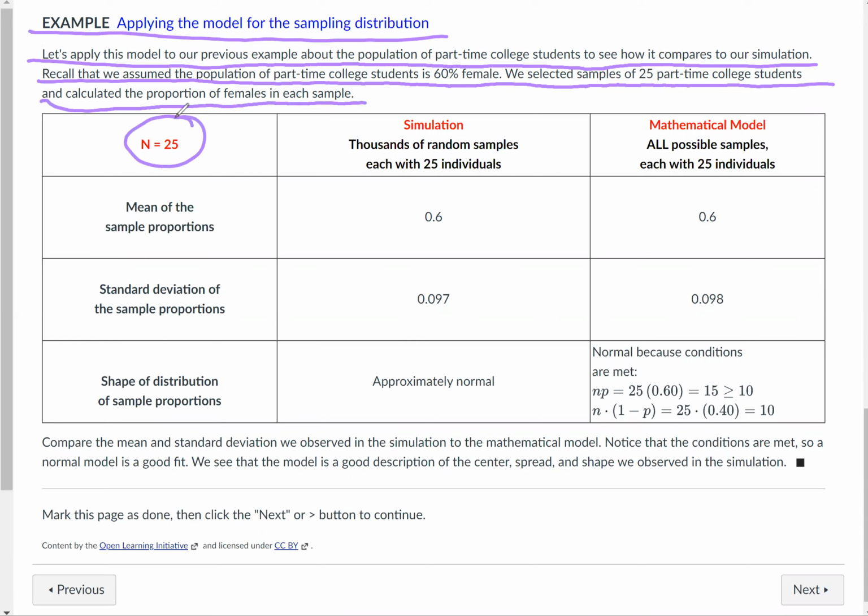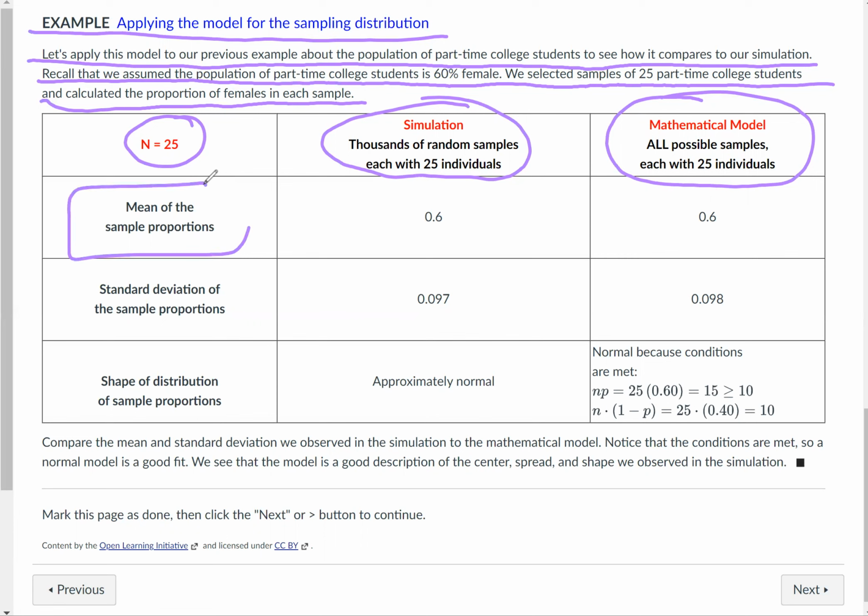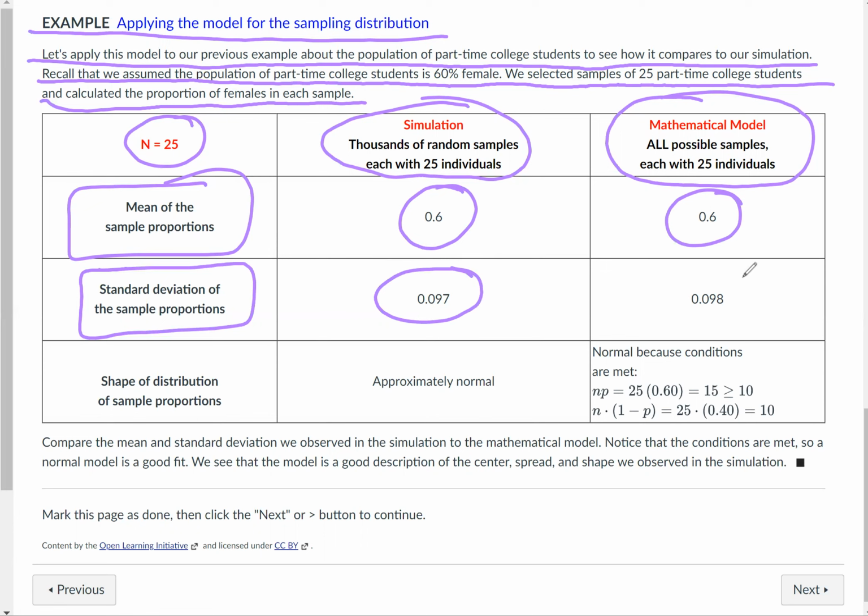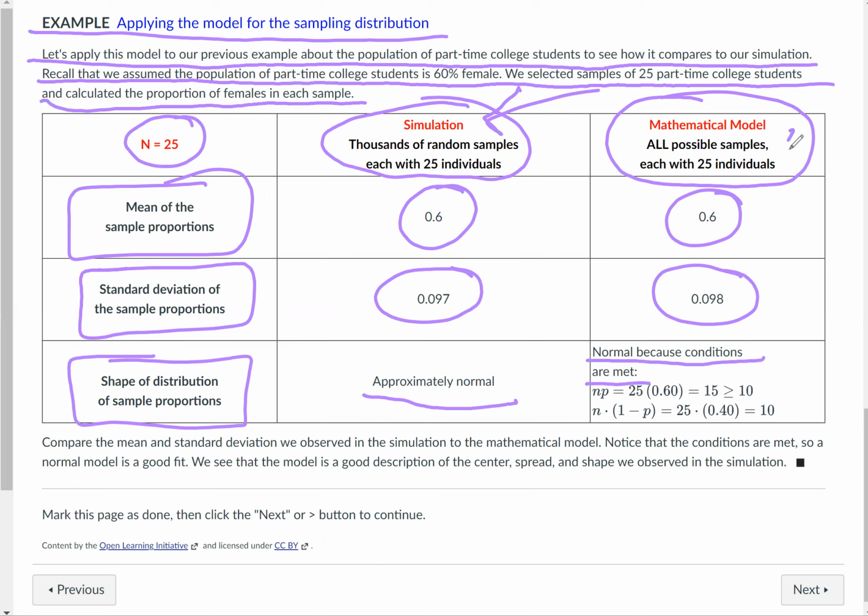n equals 25. The simulation is thousands of random samples, each with 25 individuals. Mathematical model: all possible samples, each with 25 individuals. The mean of sample proportions is 0.6 in the simulation and 0.6 in the mathematical model. The standard deviation of the sample proportion is 0.097 in the simulation and 0.098 in the mathematical model. The shape of the distribution of sample proportions is approximately normal in the simulation, but in the mathematical model it's normal because these conditions are met.